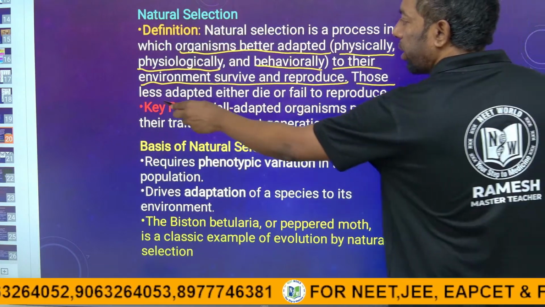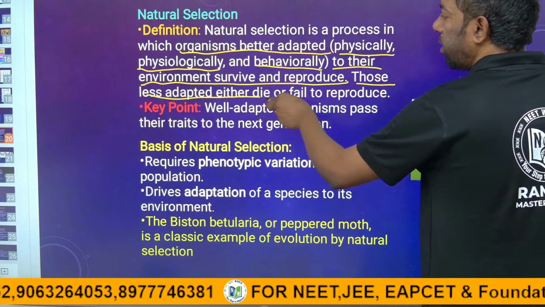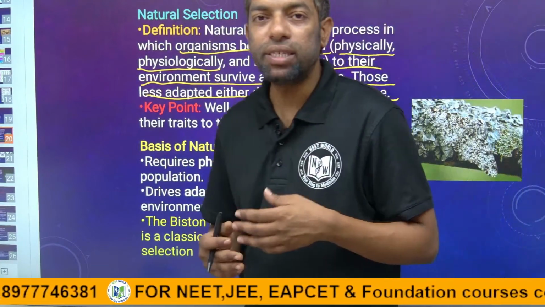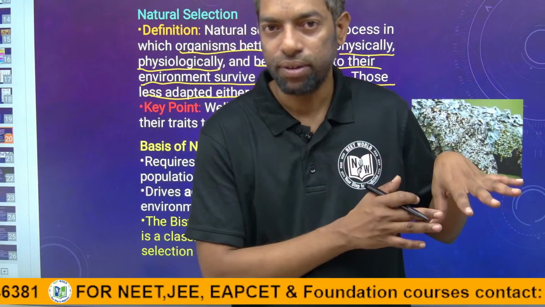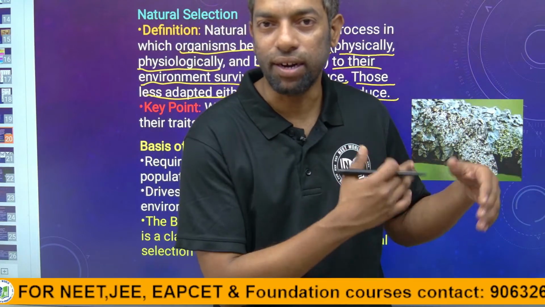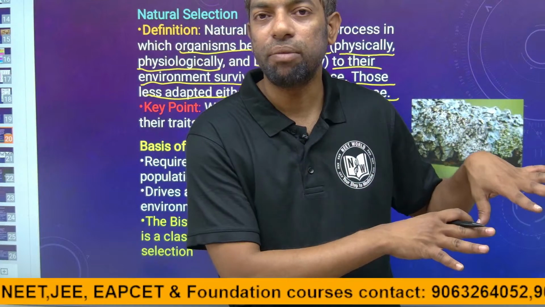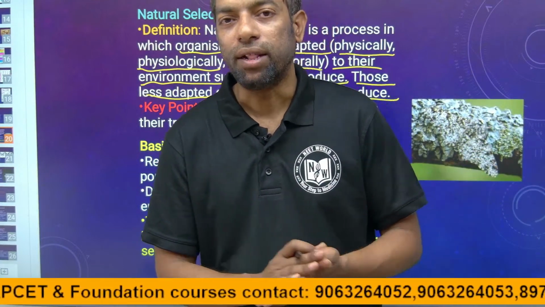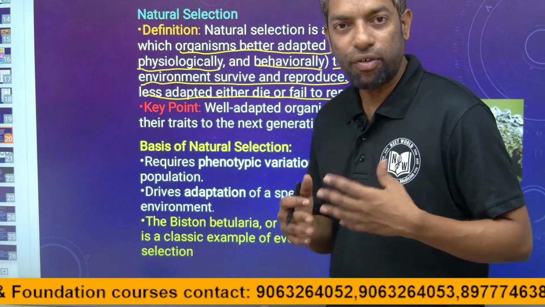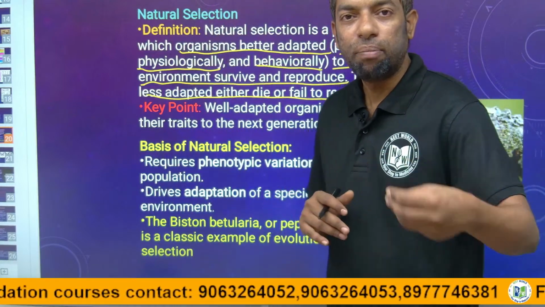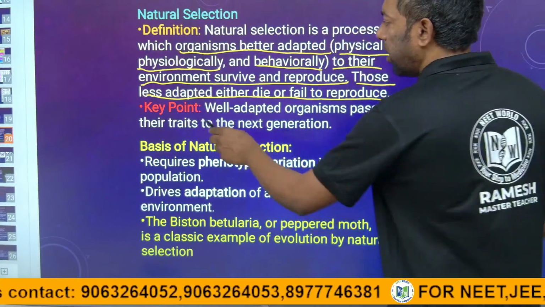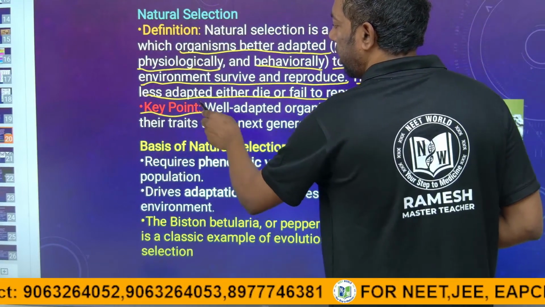Those less adapted either die or fail to reproduce. Some species do not adapt to the natural conditions. They reproduce less or cannot survive. There are many species nowadays we don't observe that existed previously.